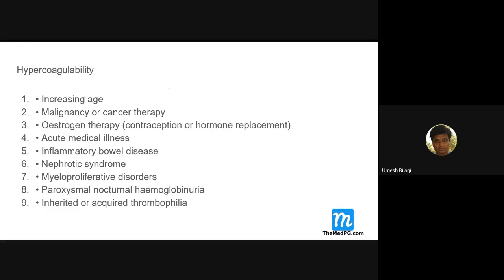All these three will come inside the varicose triad. These three: stasis, vessel injury, and hypercoagulability. There can be questions on that.